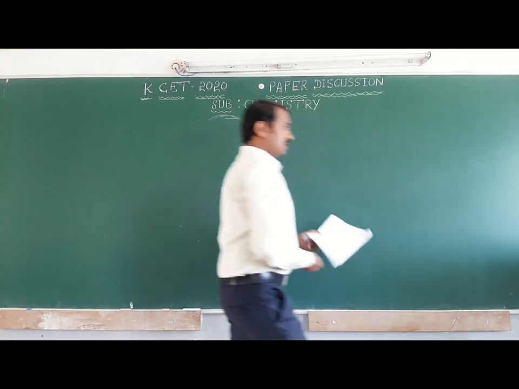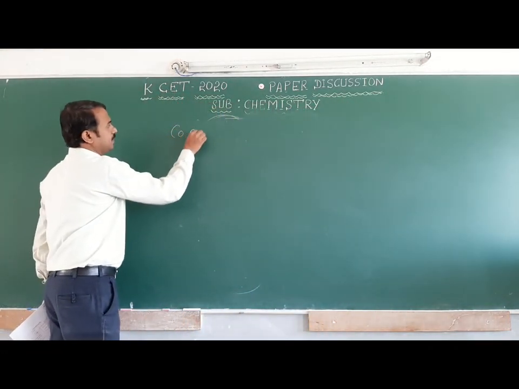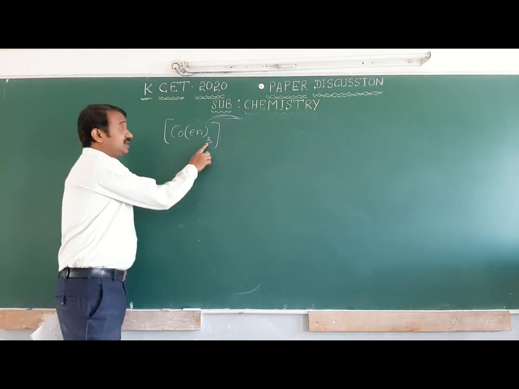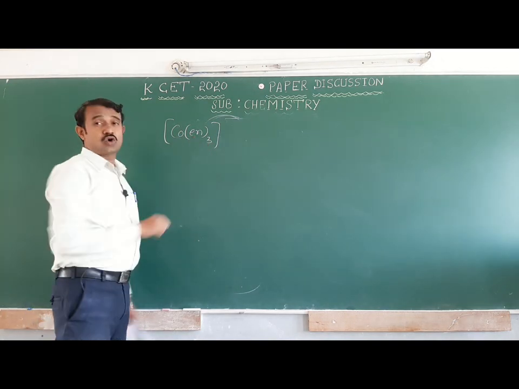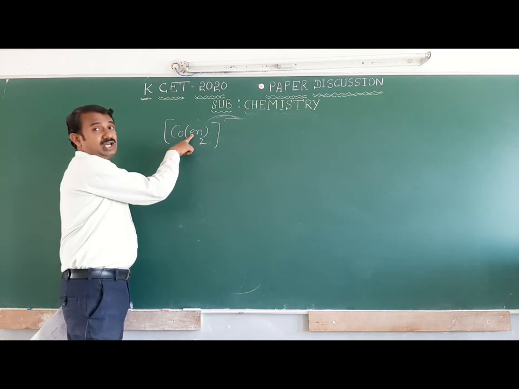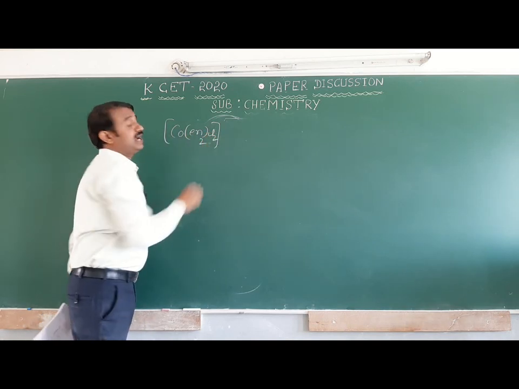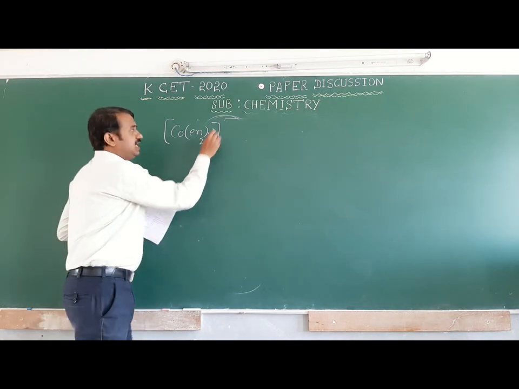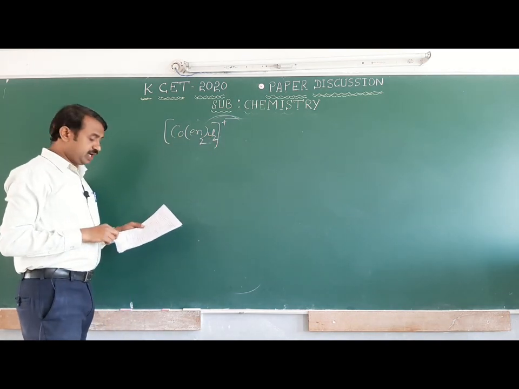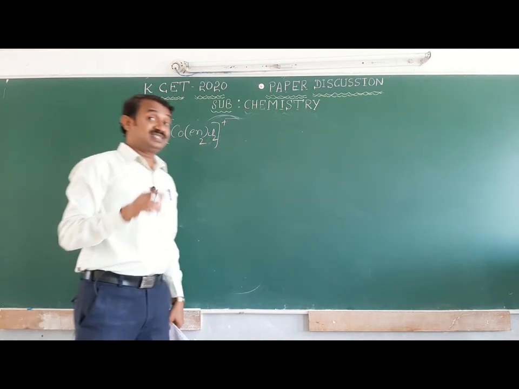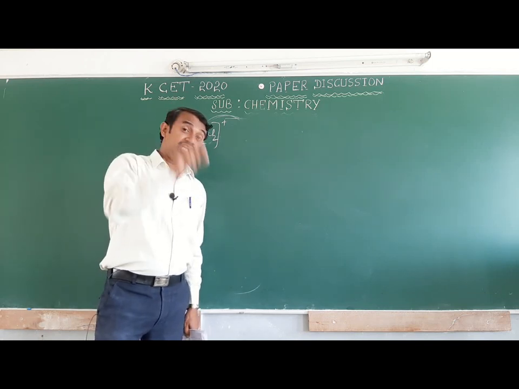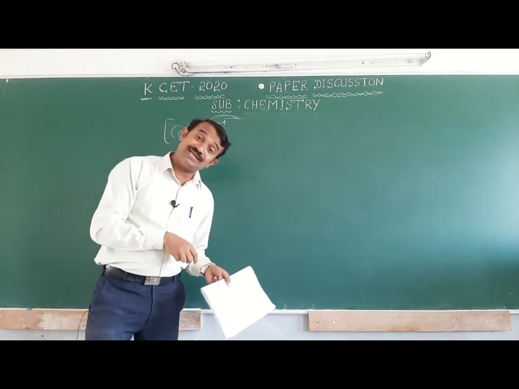The compound is bis(ethane-1,2-diamine) cobalt with another ligand, chloro. In alphabetical order, it is dichlorobis(ethane-1,2-diamine)cobalt(III) ion. They mention stereoisomers, not only optical isomers (dextro and laevo), which means you have to consider both geometrical isomerism as well as optical isomerism.